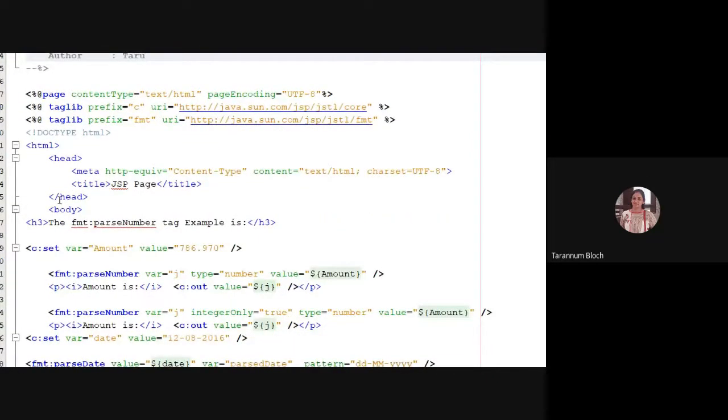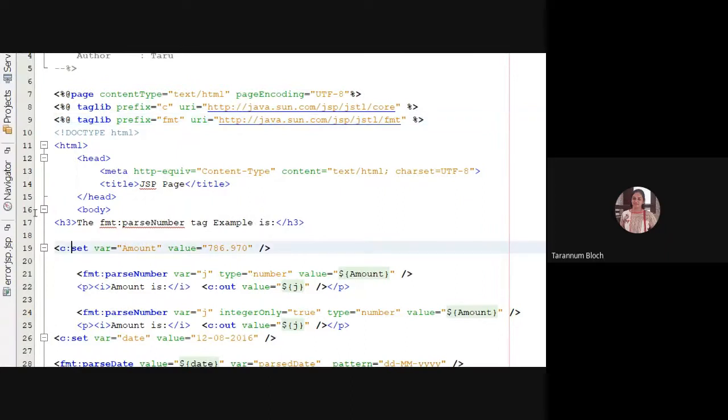Here you see fmt:parseNumber. I have used the core and format tag library. So if I'm taking a number, c:set amount is equal to 786.970. When you set a variable, JSTL by default sets it as a string.